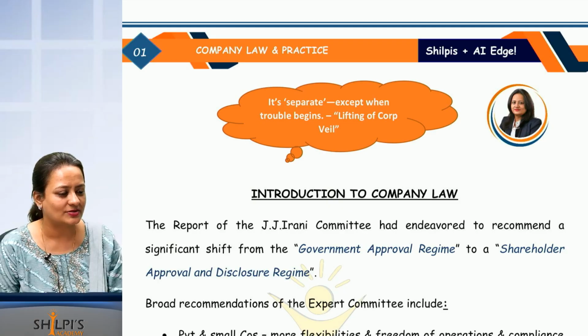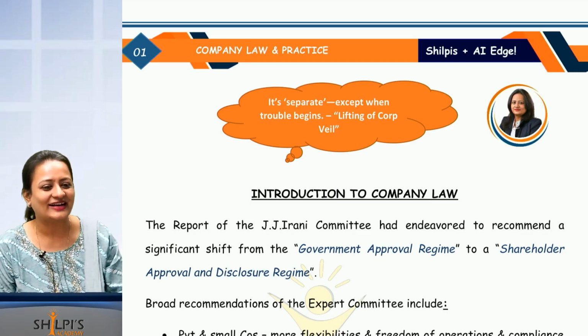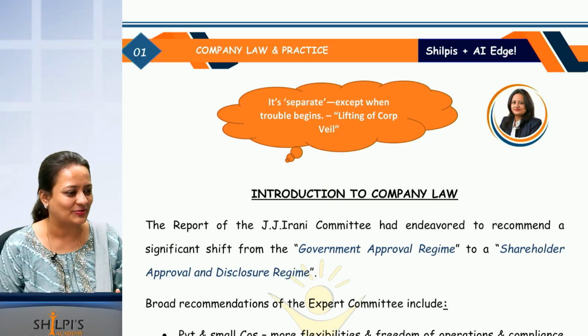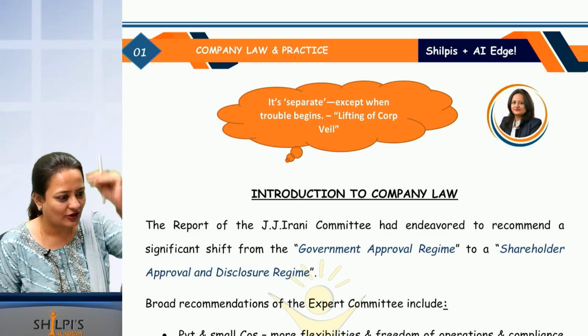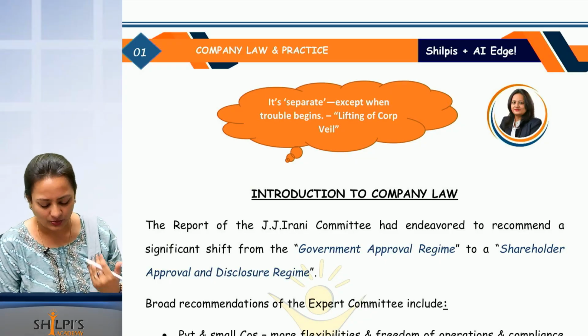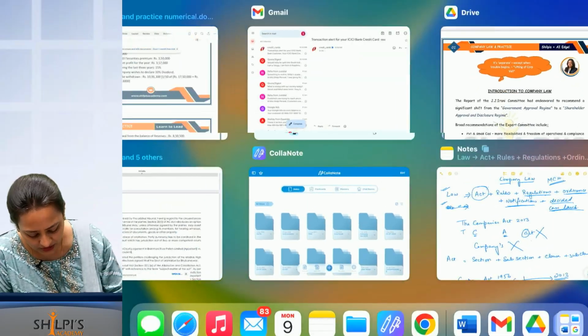Some of you know about the concept, right? You are scared to tell me because I will ask you to tell what it is. I will not ask, just tell me whether you have heard of this concept or not. Heard of this, right? Separate legal entity, lifting of corporate veil, some of you know, right? Okay, no problem. I'll anyways go through the concept again.